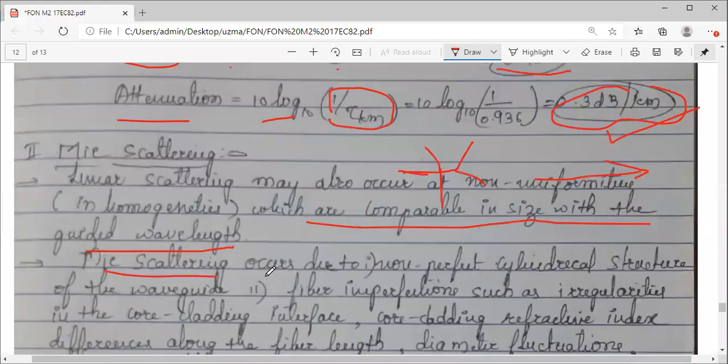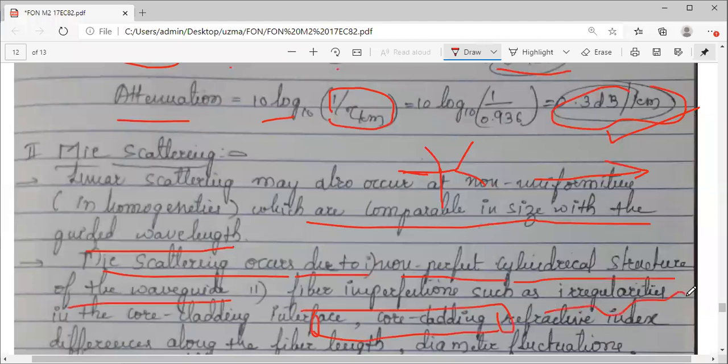Mie scattering occurs mainly due to non-perfect cylindrical structure of the waveguide. In the sense, you have a cylinder something like this, right? Optical fiber actually ऐसे होना चाहिए. Non-uniform means ऐसा कुछ होगा, something like this, or something like this. There is no uniformity in the structure. So not a perfect cylindrical structure of the waveguide, or fiber imperfections.